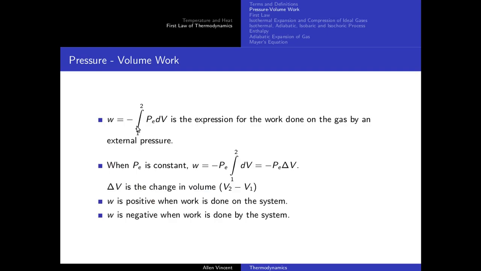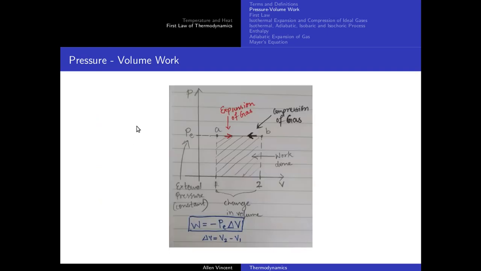Now let's look at the graphs of it. When there is a constant external pressure, it's going to be a constant line. Let's say that the system is going from state A to state B. It is going to follow this red mark, which is expansion of gas. Obviously volume is increasing, that means the gas is getting expanded and work is done by the gas. So the change in volume is going to be positive, that means work done is negative.